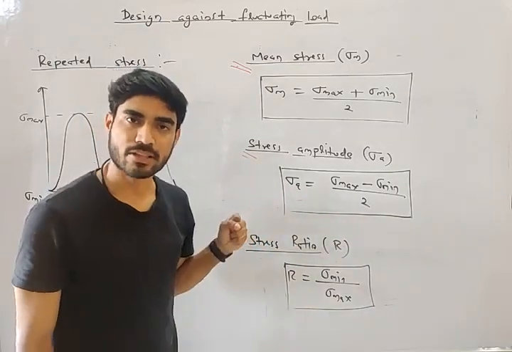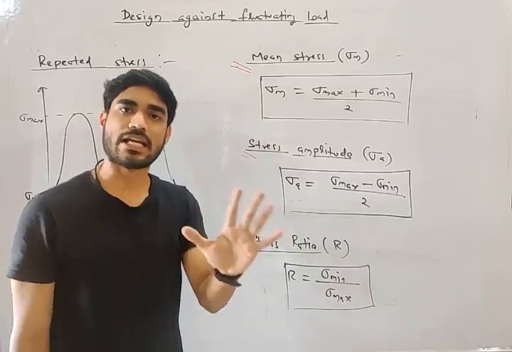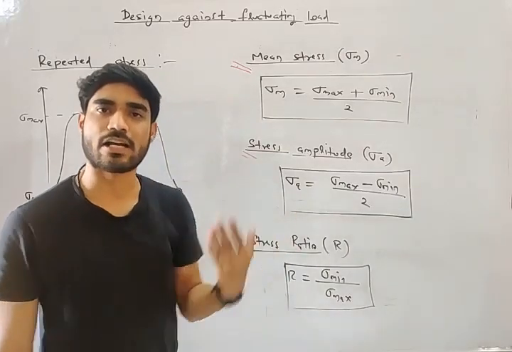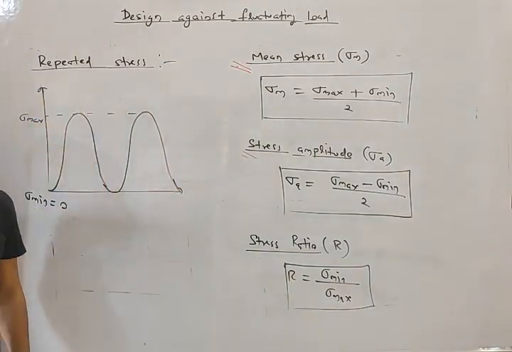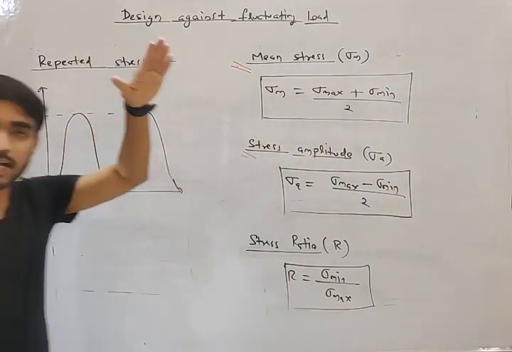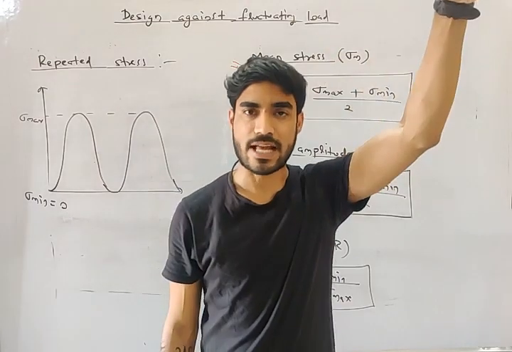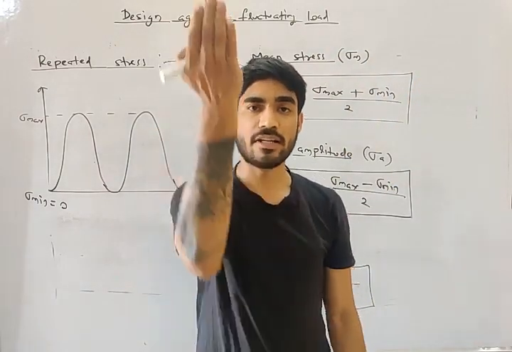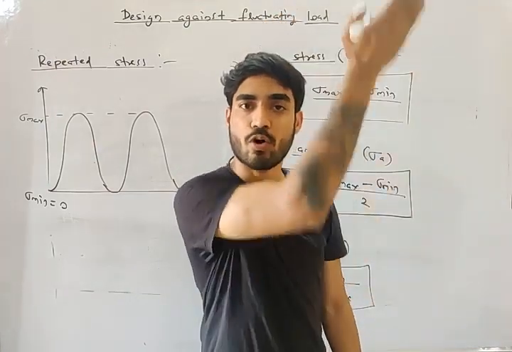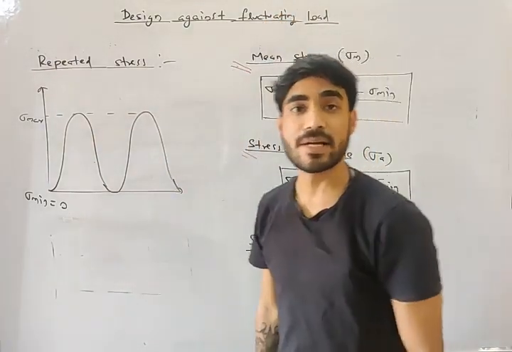You are loading, then unloading, loading, then unloading. Whenever it happens, it is an example of repeated stress. At the time of loading there will be some stress, at the time of unloading the stress will become 0. So loading 0, loading 0, loading 0. So it is repeated stress.